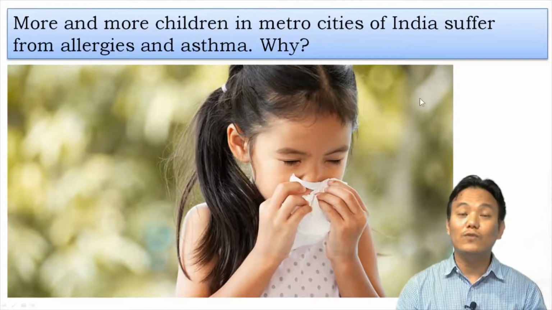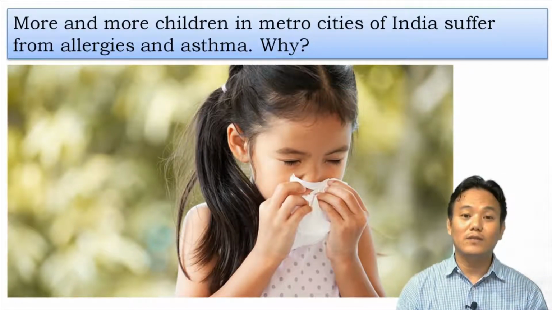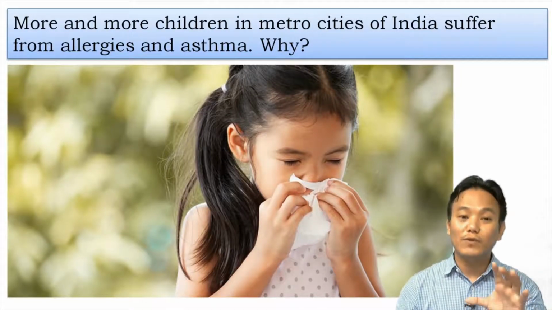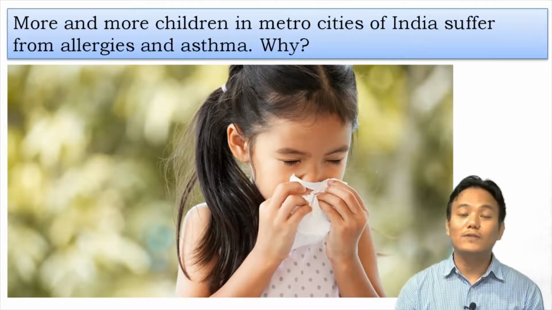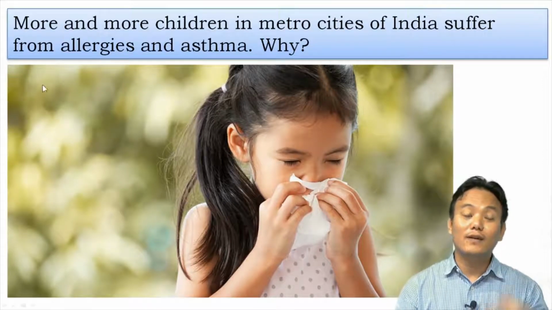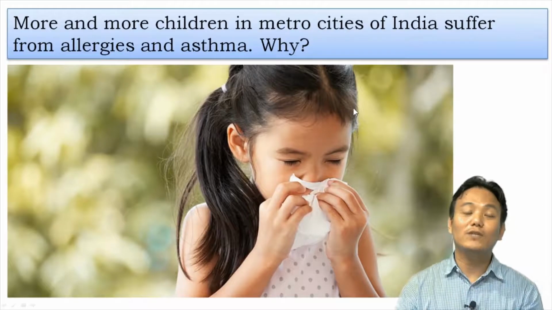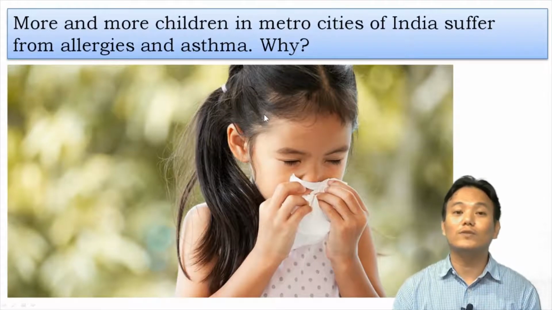Since these children grow in a room where there is air conditioning, they don't go out to play much, they don't touch pet animals, they don't have pet animals, they don't go out and play in the mud. So they grow in a very protective environment, and therefore they do not come in contact with many different substances in their early life. So in their later life, they become allergic to those substances. And research also says that the early exposure of children to certain substances makes them less prone to developing allergic reactions towards those substances. So you can write the answer somewhere along those lines.